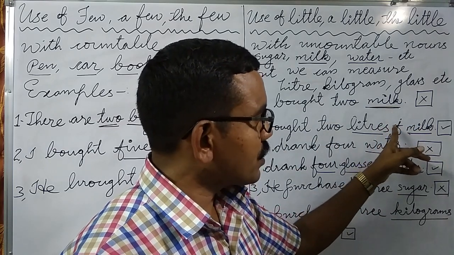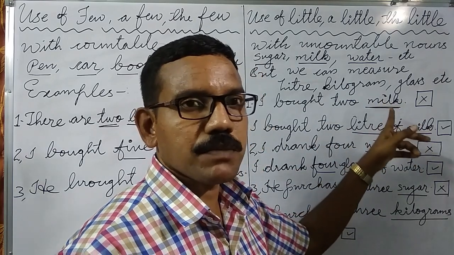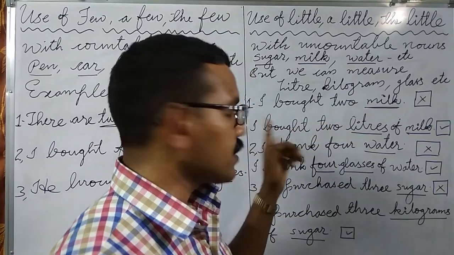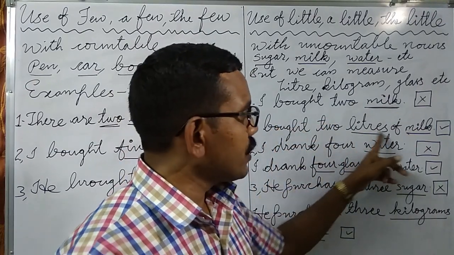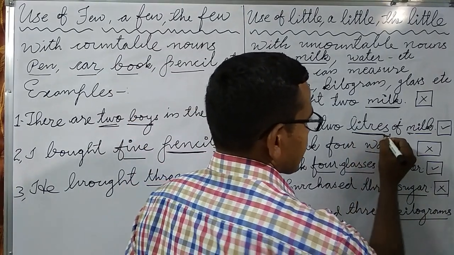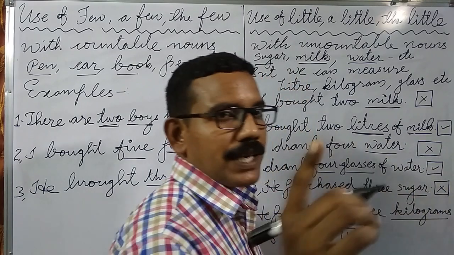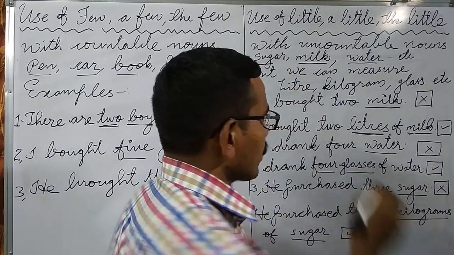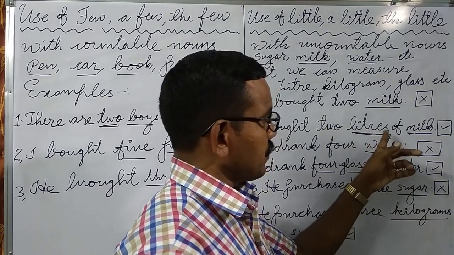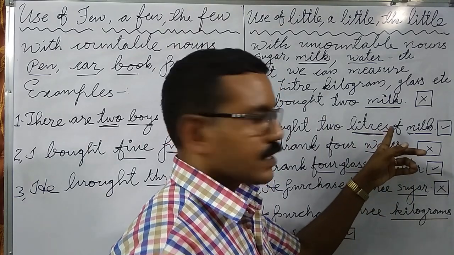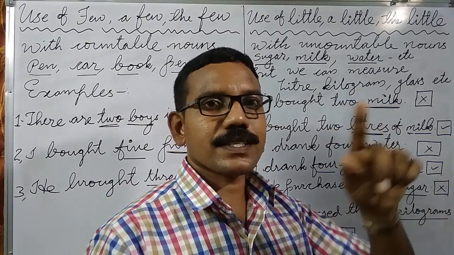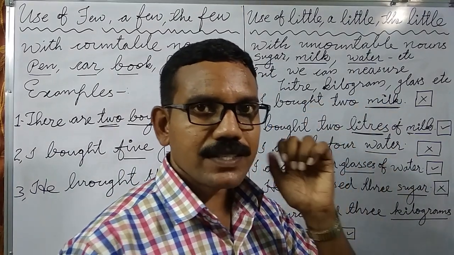We can count uncountable nouns by using some measurements. Look here. We can say that I bought 2 liters of milk, not milks. 2 is the adjective used here, and so we used liters. 2 liters of milk. This sentence is grammatically correct. Next example.